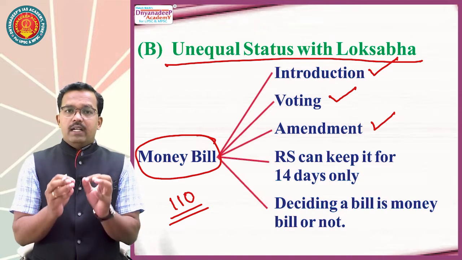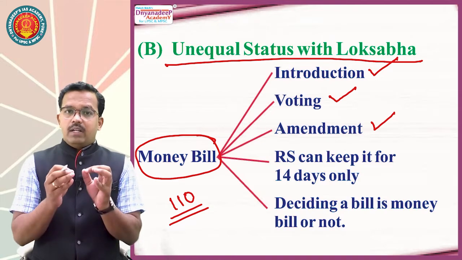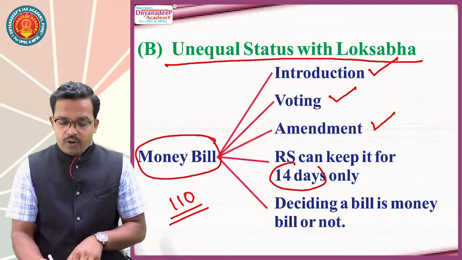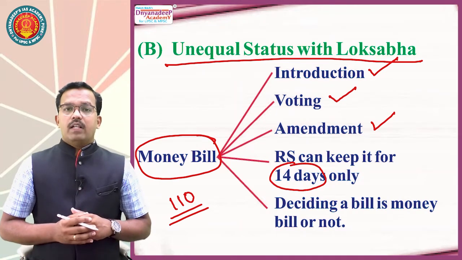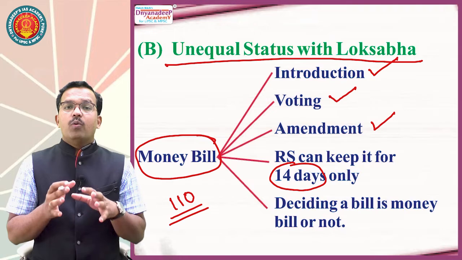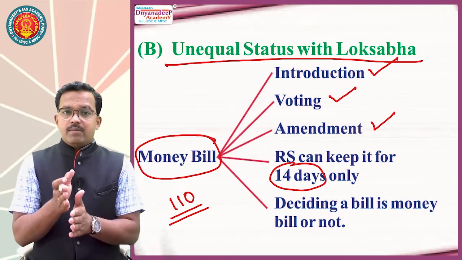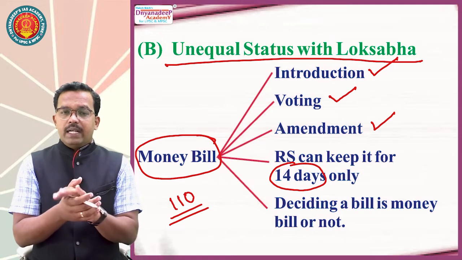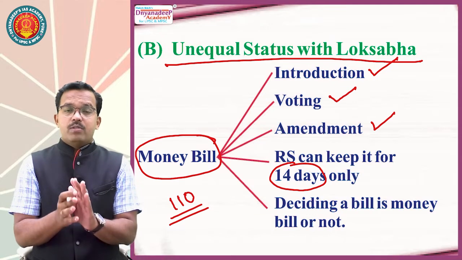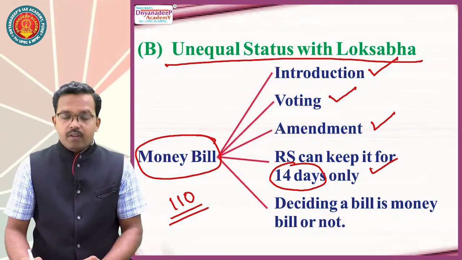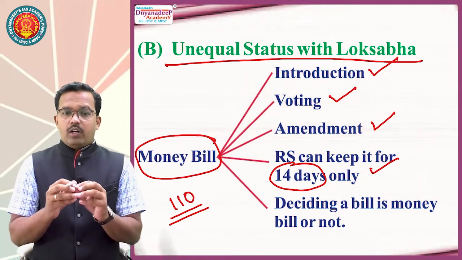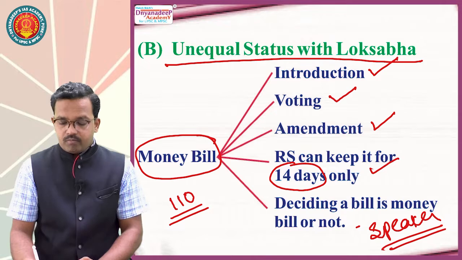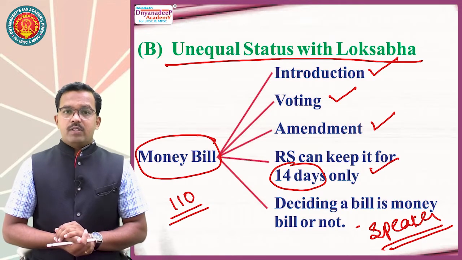Rajya Sabha can discuss a money bill, but Rajya Sabha has to return the money bill to Lok Sabha within 14 days. It means Rajya Sabha can keep a money bill with it only for 14 days. If Rajya Sabha does not send that bill to Lok Sabha within 14 days, then it shall be treated that Rajya Sabha has accepted the bill. Whether a bill is a money bill or not shall be decided by the Speaker, who is the President of Lok Sabha. This power is not in the hands of the Rajya Sabha chairman.